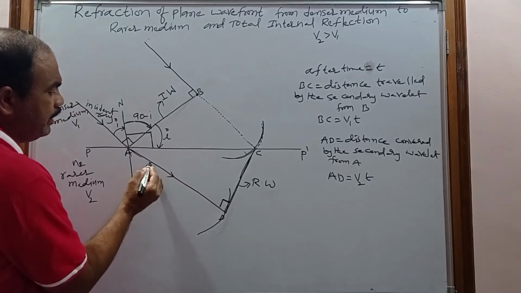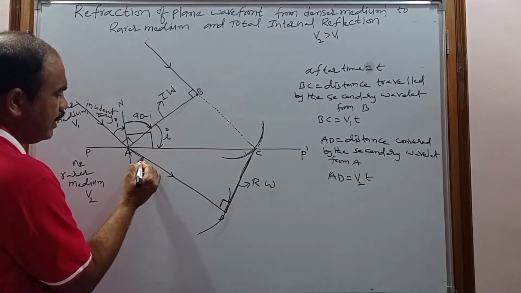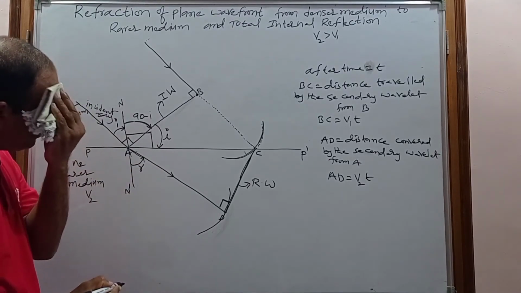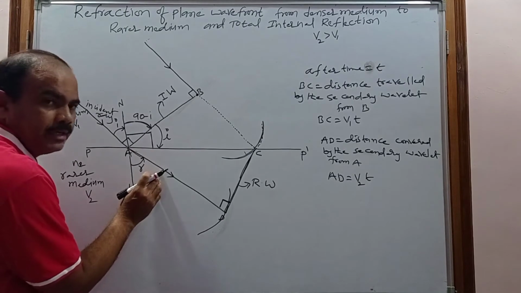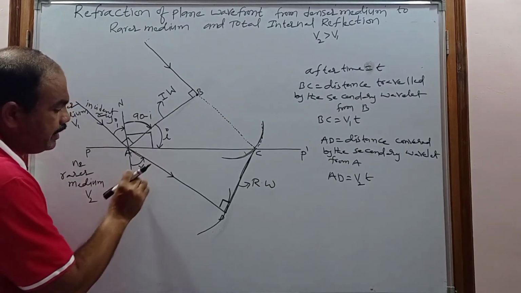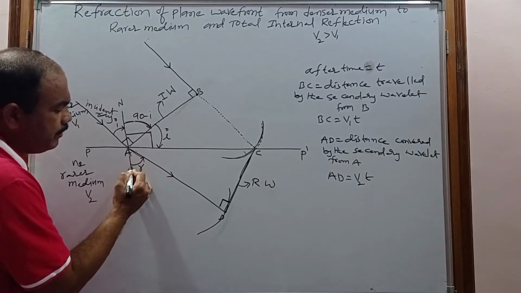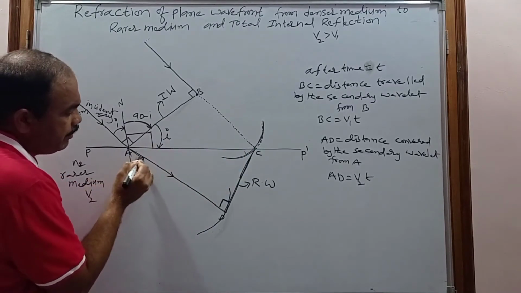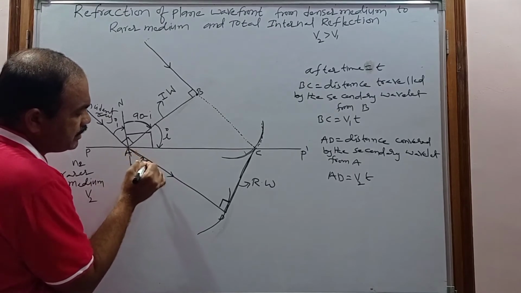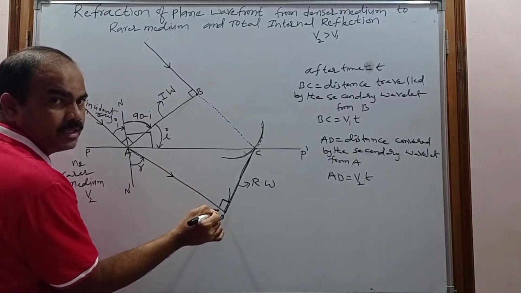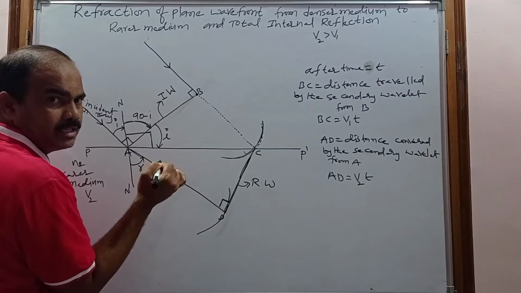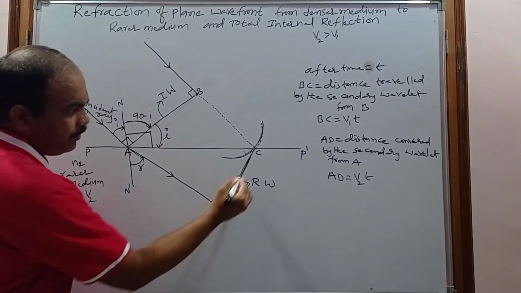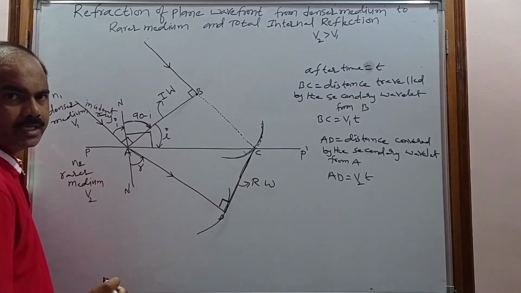Now the angle between this refracted ray and the normal will be called what? Angle of refraction. Why is it called angle of refraction? This is a refracted ray and this is a normal drawn to the surface. That's why the angle between the normal to the surface PP dash and the refracted ray. So why am I taking this refracted ray? Because this is the direction of propagation of energy, nothing but the direction of propagation of the secondary wavelet, and it will be normal to this refracted wavefront.